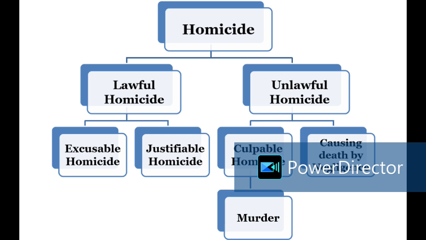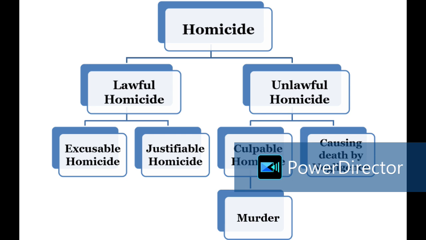So coming to culpable homicide, in the old version of the IPC it is given section number 299, and when it comes to the new law, it is under Section 100. 100 is the section which deals with culpable homicide. Now what is this section all about?